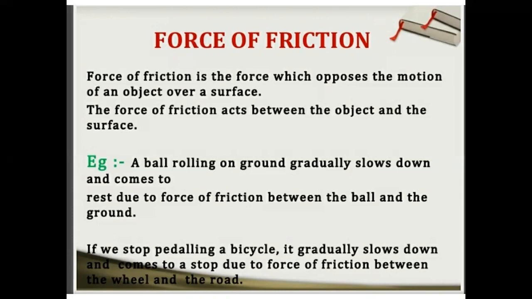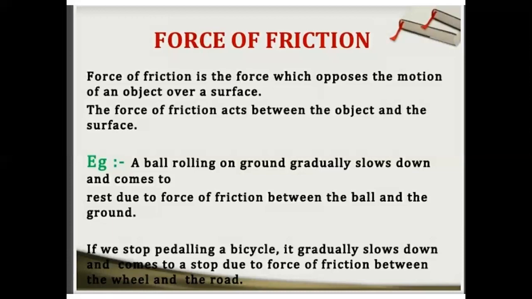Actually, force of friction is a force which opposes the motion of an object over a surface. Clear? And the force of friction acts between the object and the surface. It is a contact force. You have read already in the previous chapter that force of friction is a contact force and it always acts between the object and the surface.